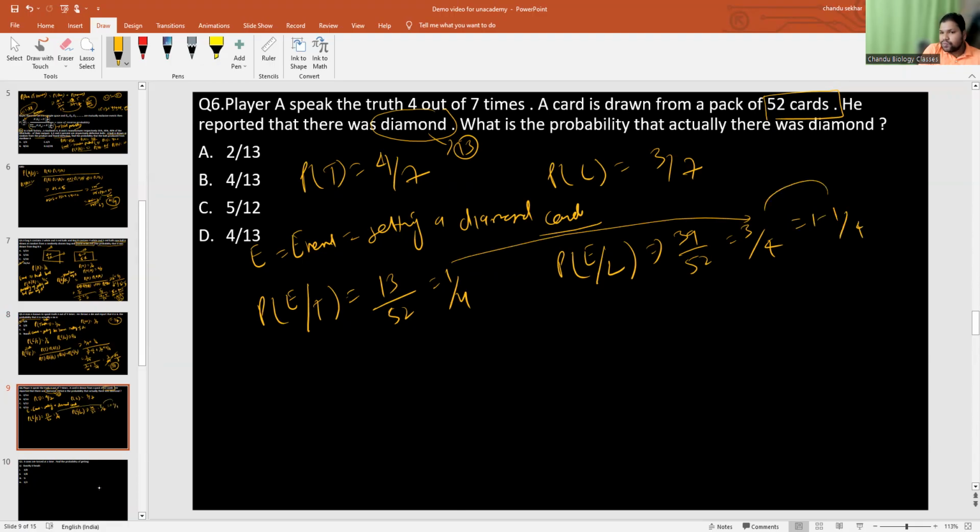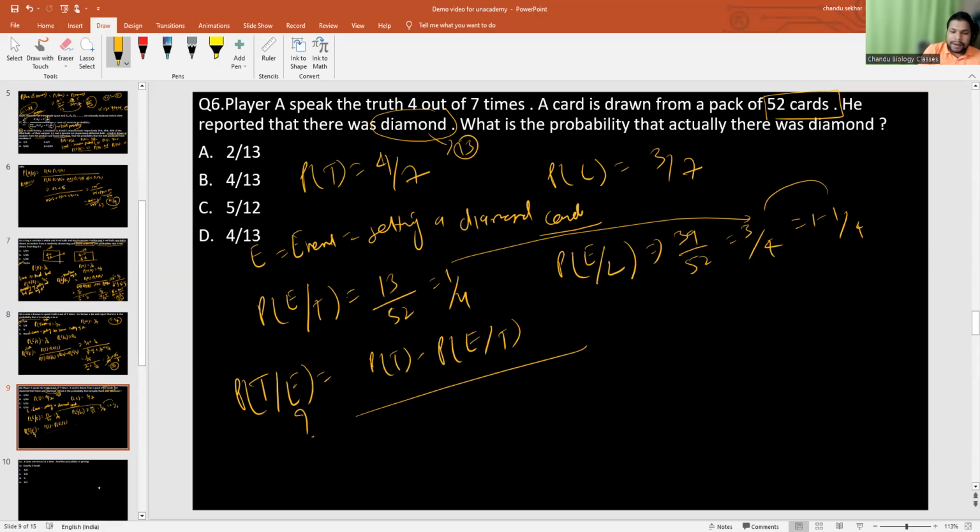Then it is asking what is the probability that actually there was a diamond card? Means it's a truth. Actually there was a diamond card means you need to find out P of T by E. So you can write probability of telling truth into P of E by T divided by P of T into P of E by T plus P of L into P of E by L. Correct.